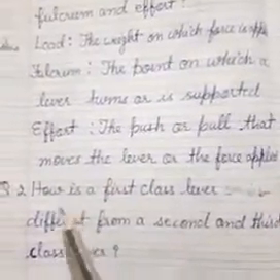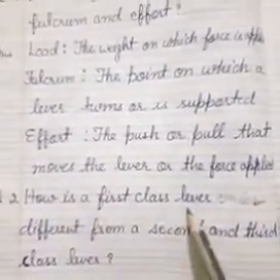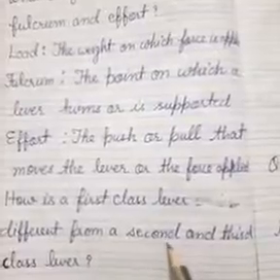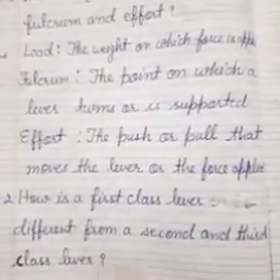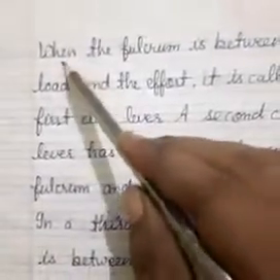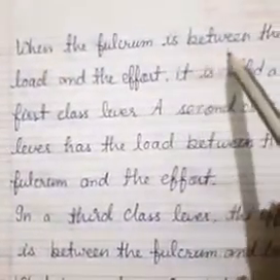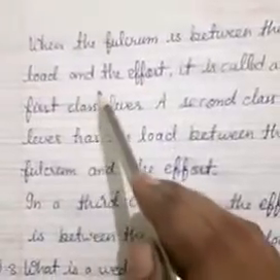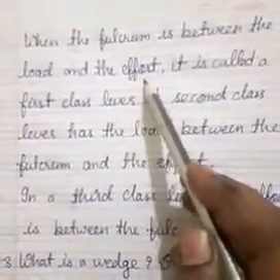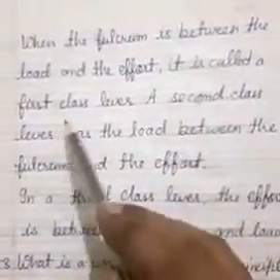Question number 2. How is first class lever different from a second and third class lever? When the fulcrum is between the load and the effort, it is called a first class lever.